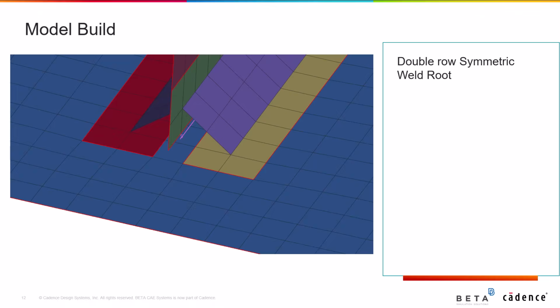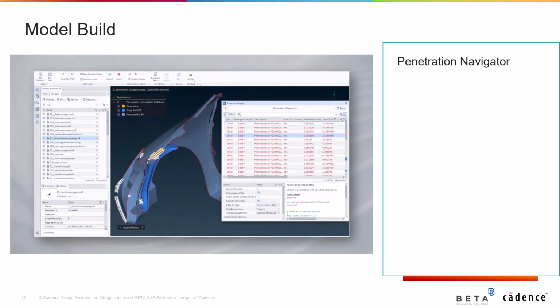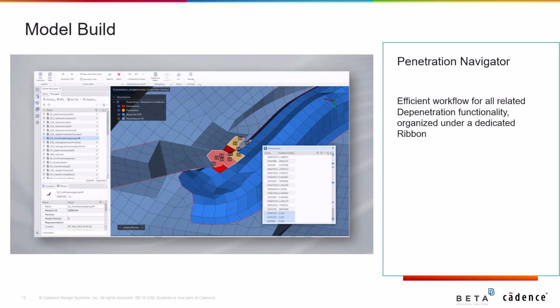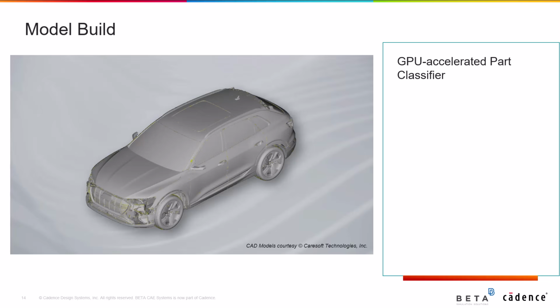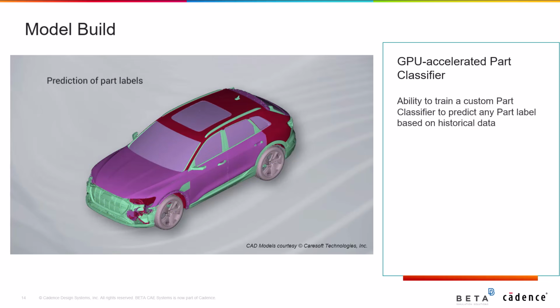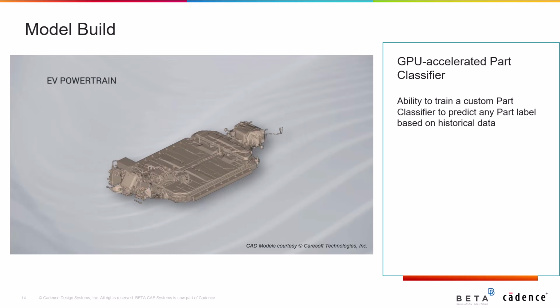Moreover, double-row symmetric weld root creation is supported for Y-joint shell and overlap shell elements. Regarding the penetration navigator functionality, it is now organized under a dedicated ribbon tab, enhancing this way the user experience and minimizing unnecessary mouse clicks. What is more, the GPU accelerated part classifier is introduced, enabling users to train a custom model to predict any part label based on historical data.